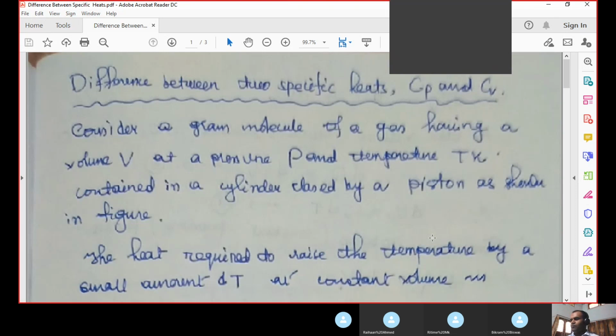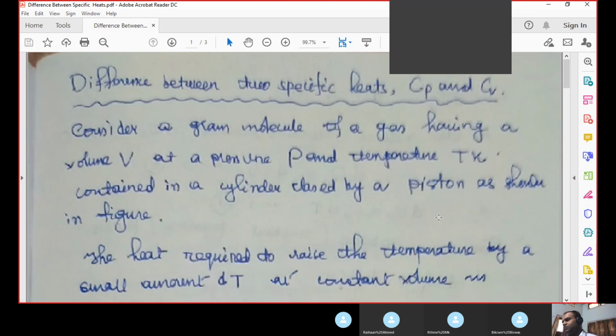Earlier for specific heats we have only learned that the temperature of 1 gram of a substance has to be increased by 1 degree Celsius. But for gram molecular specific heat, the amount of substance is nothing but 1 gram molecule or 1 mole of substance whose temperature you have to increase by 1 degree Celsius. So this is the only thing that you have to remember.